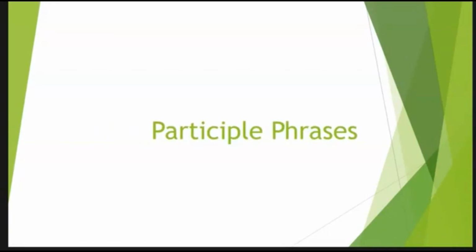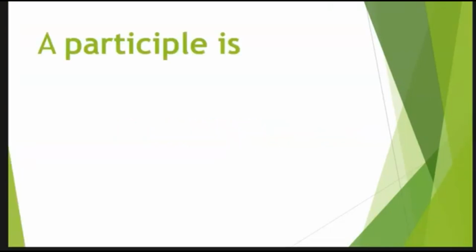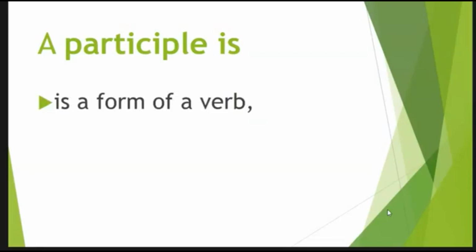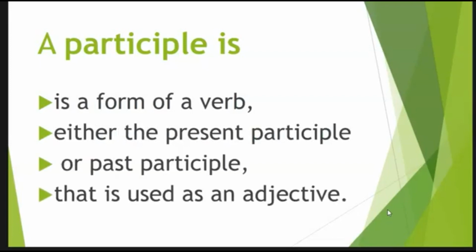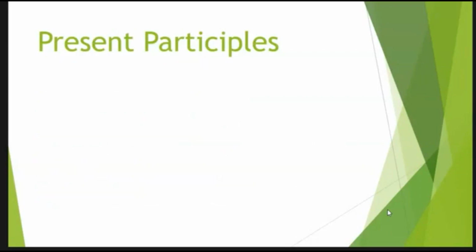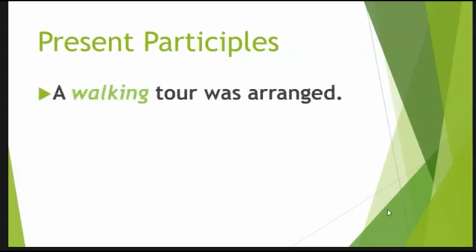Okay, so this lesson is on participle phrases. A participle is one of the forms of a verb. Remember, we had 4 forms of a verb, and 2 of them were the present participle and the past participle. They can be used as adjectives in a sentence. When we looked at adjectives, we looked at this: present participles being used as an adjective.